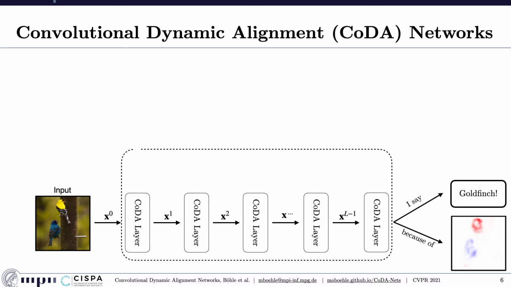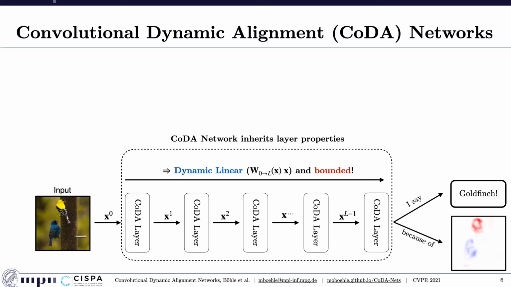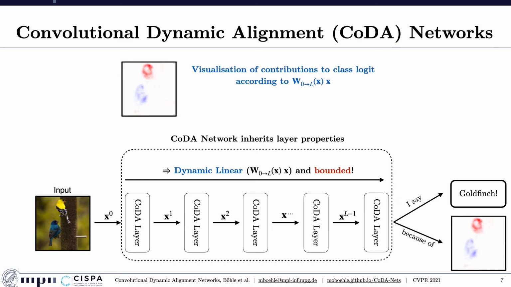Importantly, these two constraints, namely dynamic linearity and boundedness, are specifically chosen such that they are inherited by the network as a whole. A CoDA net is both dynamic linear and has an output bound that is independent of the network parameters. Similar to the outputs of a CoDA layer, the outputs of a CoDA net can therefore be decomposed into individual input contributions coming from specific input dimensions, for example pixels. The boundedness, on the other hand, ensures that the global linear transformation matrix, which is denoted here by W_{0 to L}, aligns with discriminant features in the input.